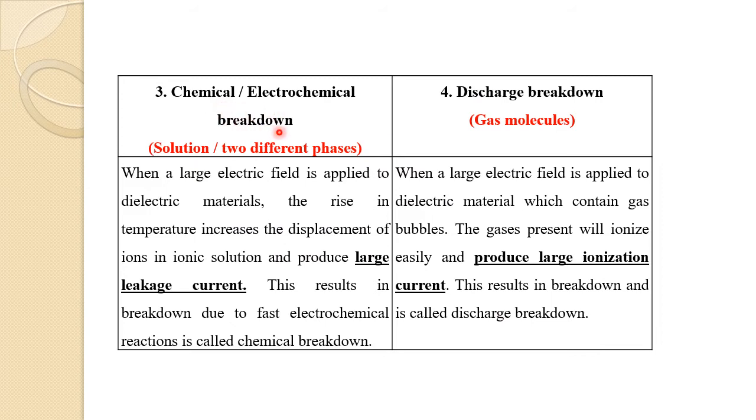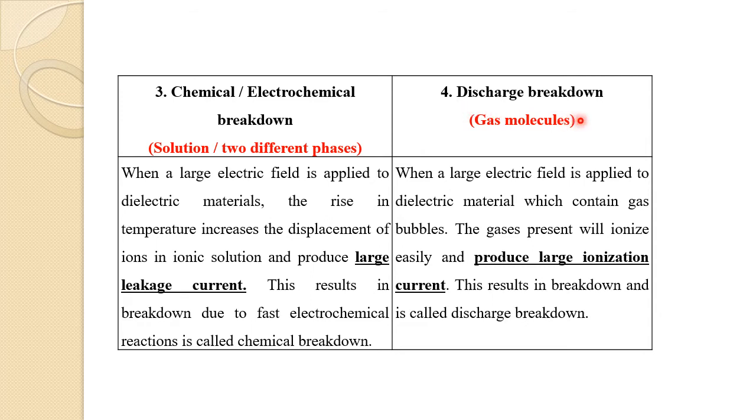The third type is chemical or electrochemical breakdown. As the name says, this breakdown takes place in a solution or medium with two different phases, like solid-liquid, solid-gas or gas-liquid. Again, when a large electric field is applied, there is a rise in temperature, and this results in displacement of ions in the ionic solution and produces a large leakage current. When this current comes in contact with combustible materials nearby, it can even result in an explosion. Example: sudden fume liberation or crackling sounds produced in chemical experiments.